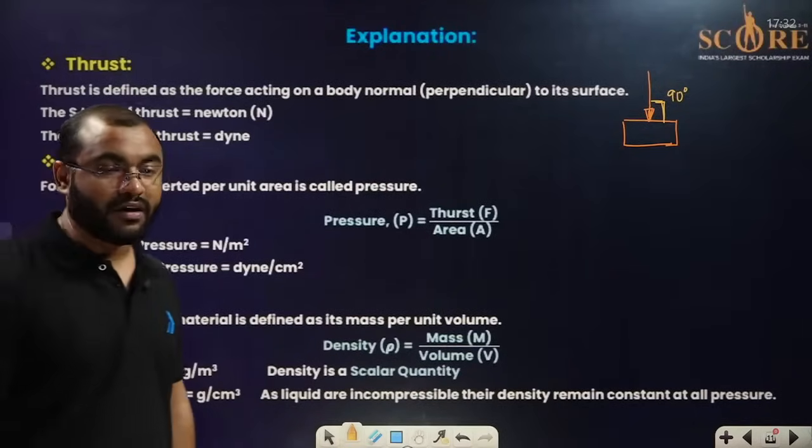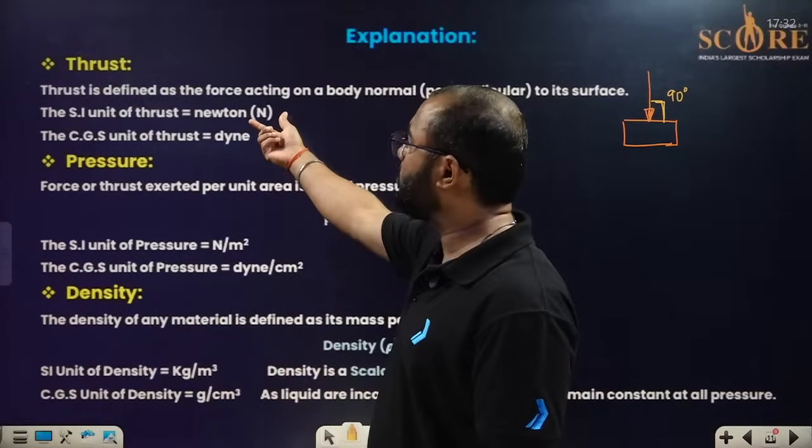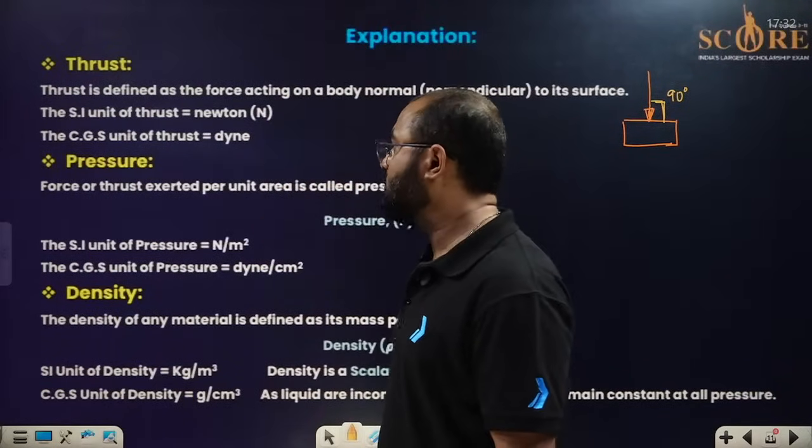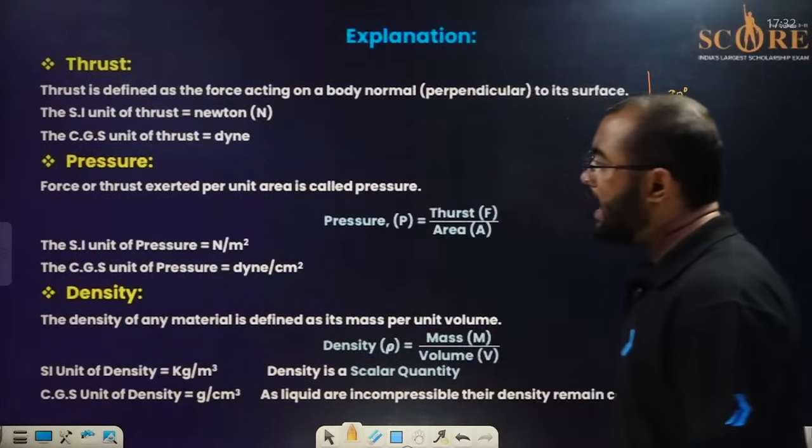Since thrust is nothing but the force which is applied on the body 90 degrees to the surface, or perpendicular to the surface, the SI unit is going to be Newton and the CGS unit is going to be Dyne, everyone. Okay, now let us talk about the pressure.